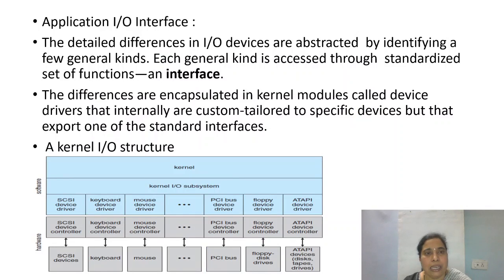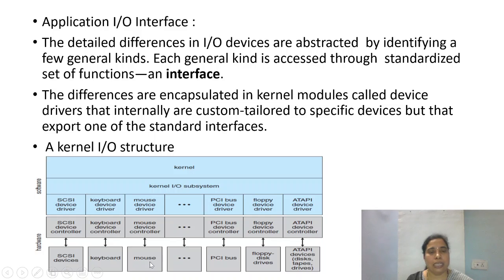As can be seen in this particular diagram, every device, whenever it has to communicate, has to do so through the device driver. So this device driver provides an interface, and it is a part of the kernel IO subsystem.